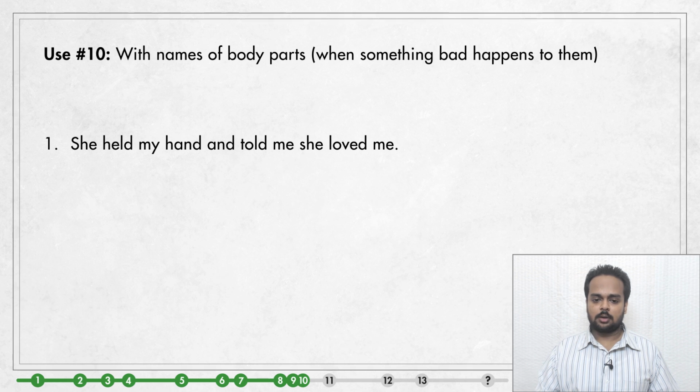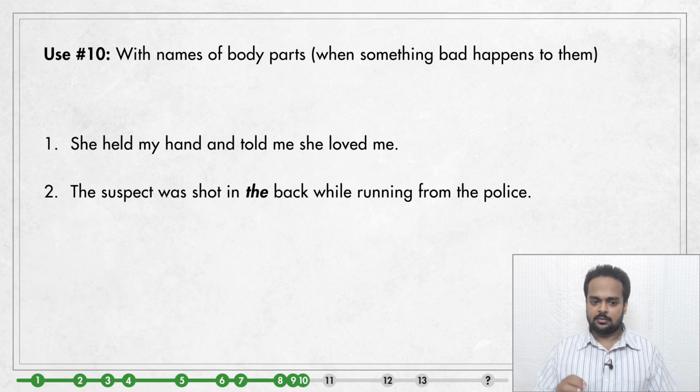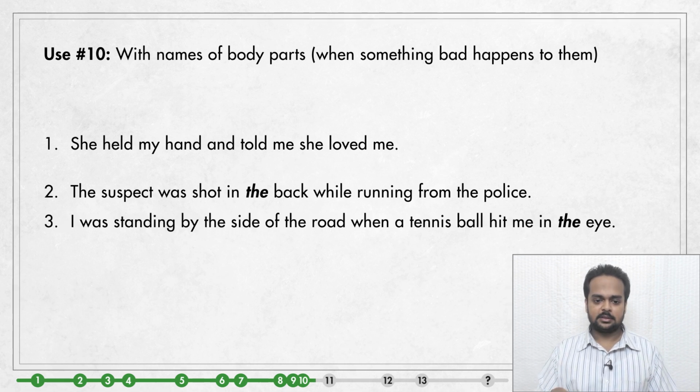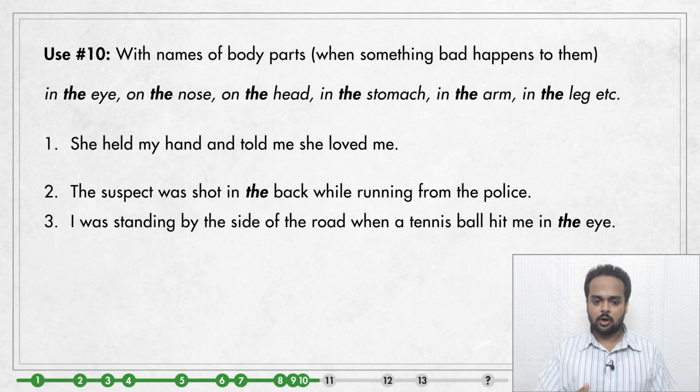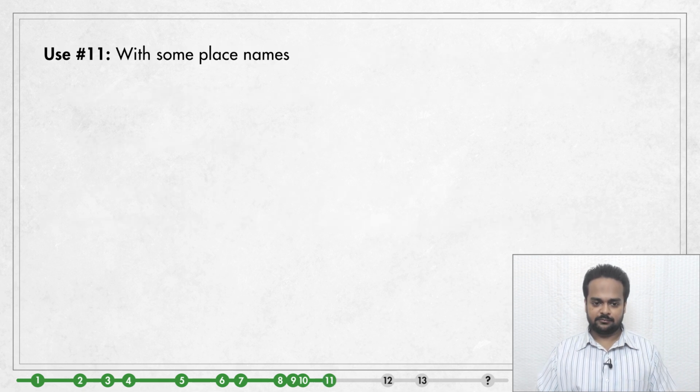But when we want to talk about something bad happening to a body part, we use the. The suspect was shot in the back while running from the police. Notice I didn't say in his back. I said in the back. Similarly, I was standing by the side of the road and a tennis ball hit me in the eye. So we can say in the eye, on the nose, on the head, in the stomach, in the arm, in the leg, etc.